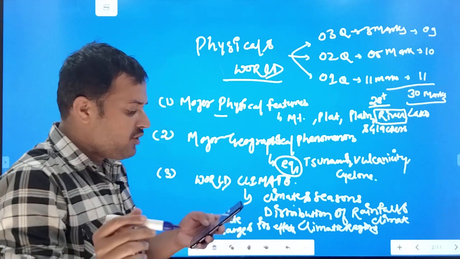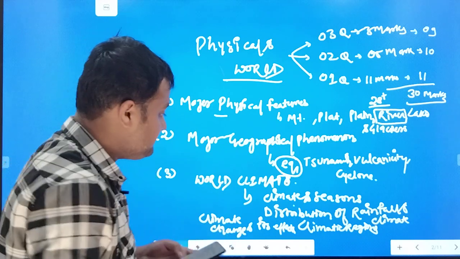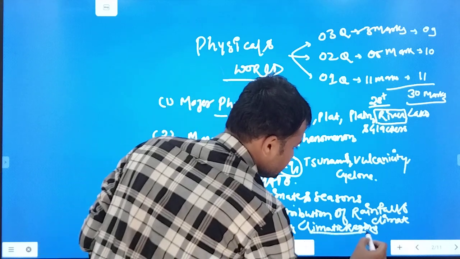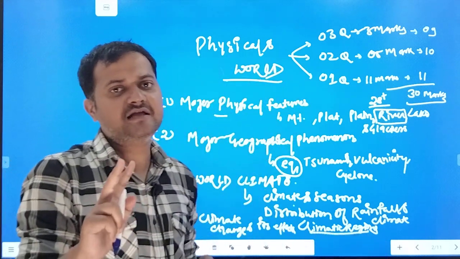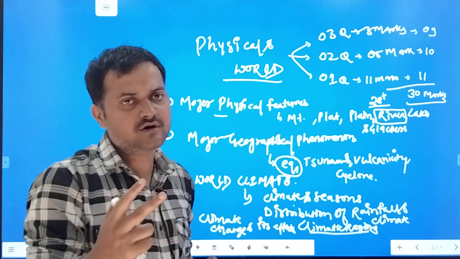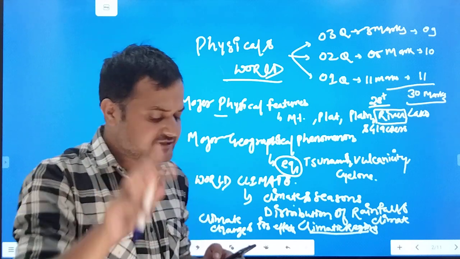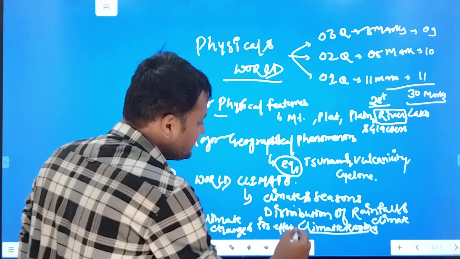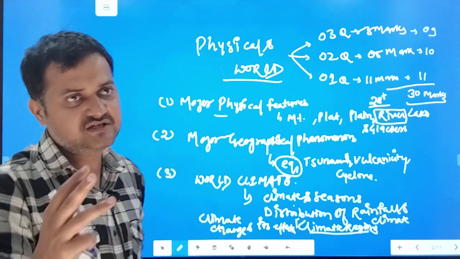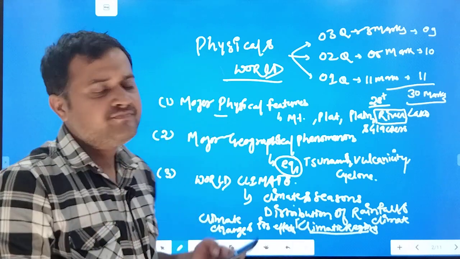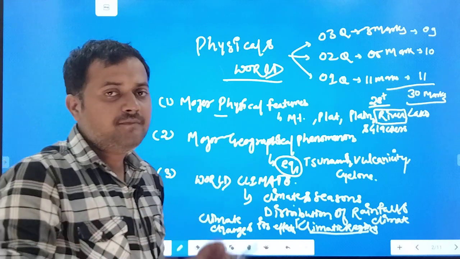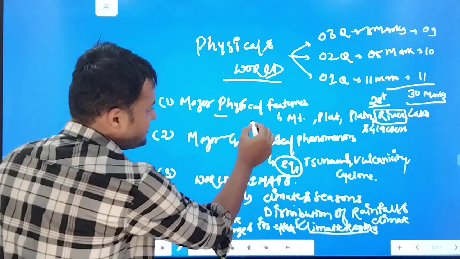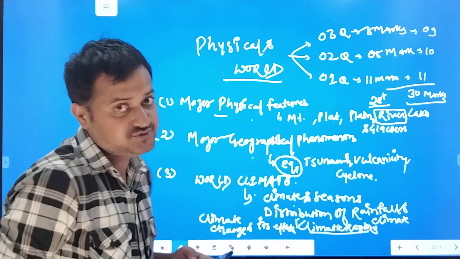The next question is: write the name of the climatic region represented by the BW symbol. This question has come from this portion, climatic regions. There are mainly 3 theories of climate: one is the Köppen theory, second is Thornthwaite, and then there is Trewartha also. So they have asked this from Köppen, the BW symbol. It's very easy. If we cover these 3 theories, there will be no question left which you will not be able to solve in this exam. Understood? So there are 3 questions of 3 marks, 1 question from this portion, 1 from this portion, and 1 from this portion.